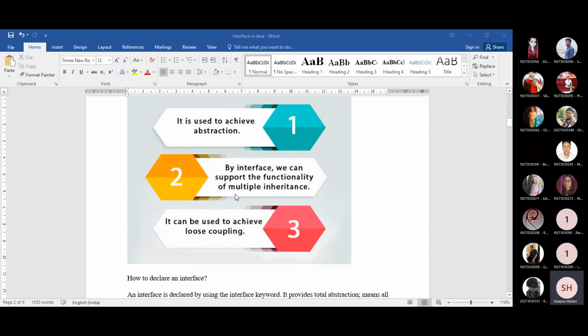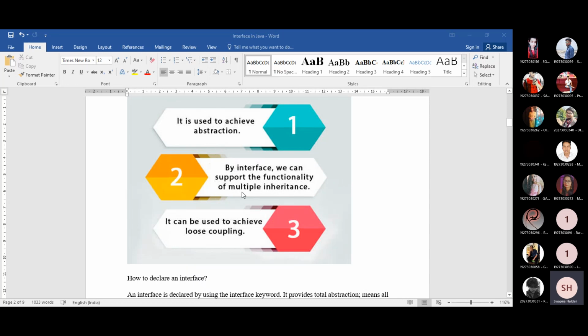If all the signatures, the name of the method as well as the return type of the method, are the same for the two parent classes, then there will be a confusion for the subclass about which method will be executed during runtime. Okay, so for that reason, multiple inheritance cannot be achieved directly in Java.